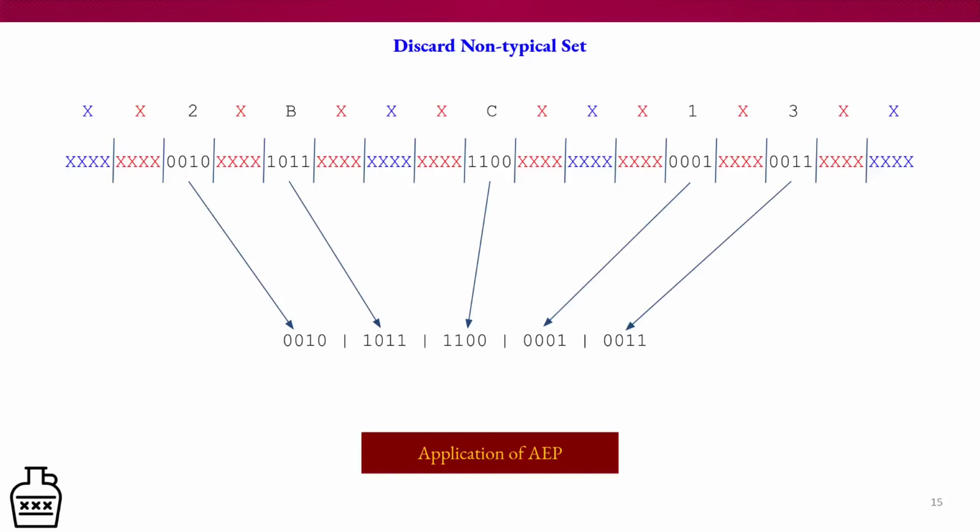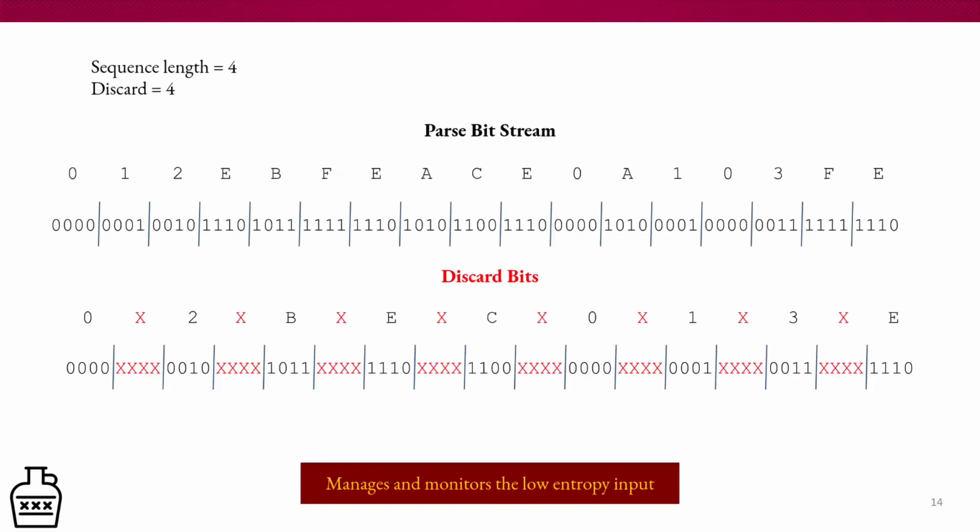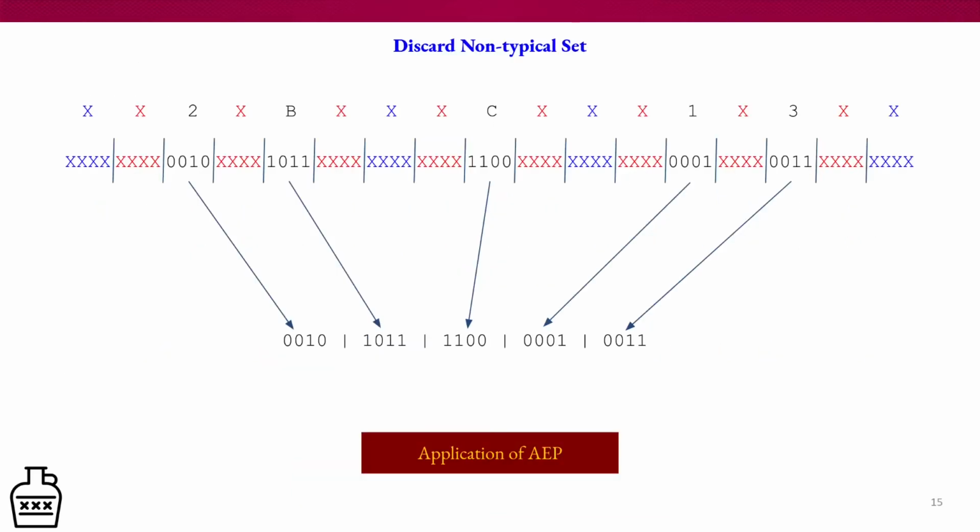After we do our warm-up period and we're now queried for a key, we then discard the non-typical set. From the last slide, we know that 0 comes up twice and E comes up twice. So for the purposes of our example, we're going to assume that 0 and E are a part of the non-typical set. We then throw out 0 and E only in every occurrence of that. The remaining bits are then compressed down into what's left. This is the application of the AEP that we discussed earlier.